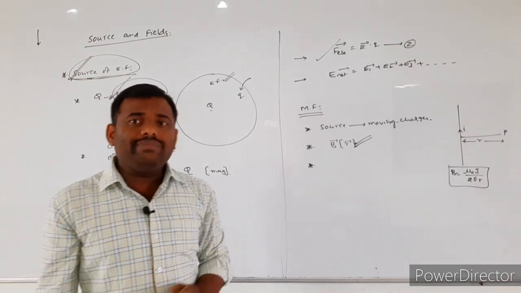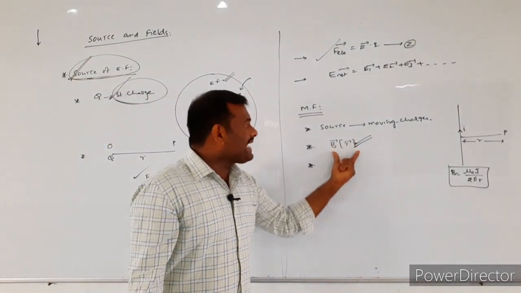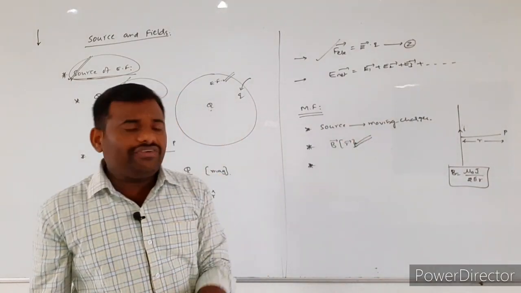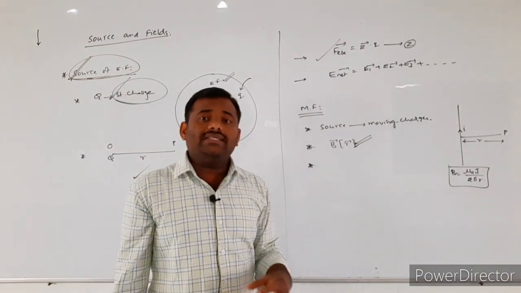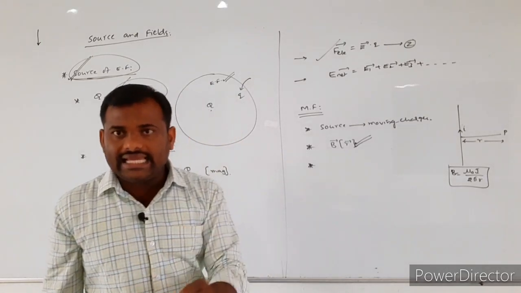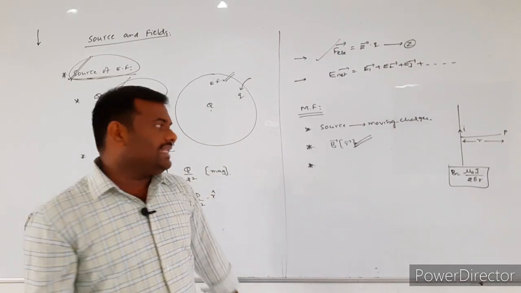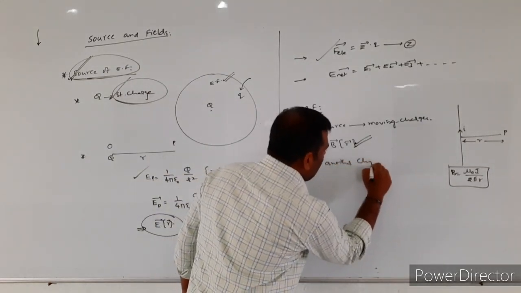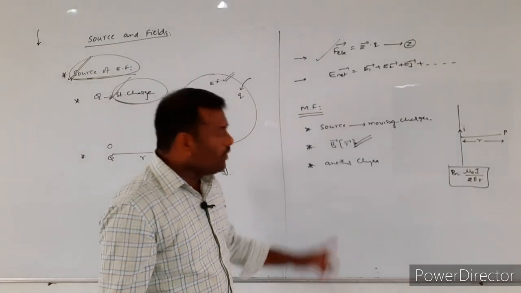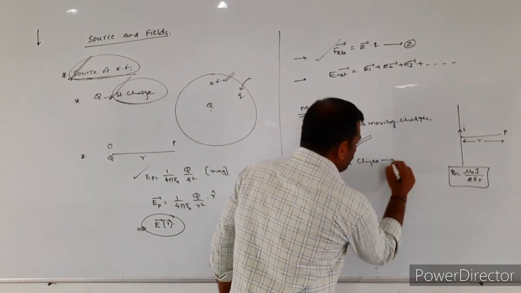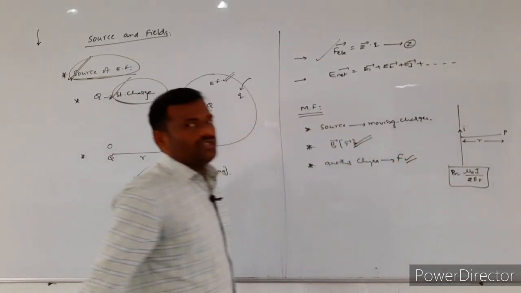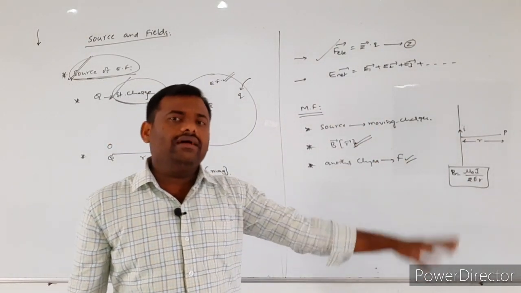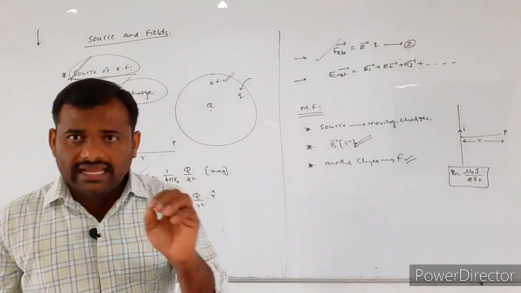Similar to that, whatever magnetic field is created by the moving charges, if any other charged particles come into that magnetic field region, the corresponding magnetic field will exert an external force.